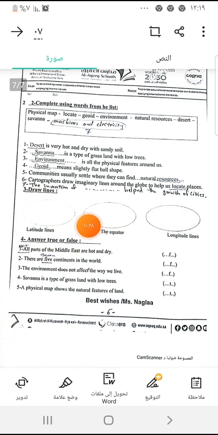The lines, as we said before, if you wanted to draw the latitude lines from east to west, up and down, the equator is one line in the middle, and the longitude lines go from north to south, as we said before. Here, true or false: not all parts of the Middle East are hot and dry. But if we say all parts, no, this is not true. This is false. There are 5 continents in the world. No, there are 7. The environment does not affect the way we live. No, it affects. Savanna is a type of grassland with low trees. This is true. A physical map shows the natural features of the land. That's also true.